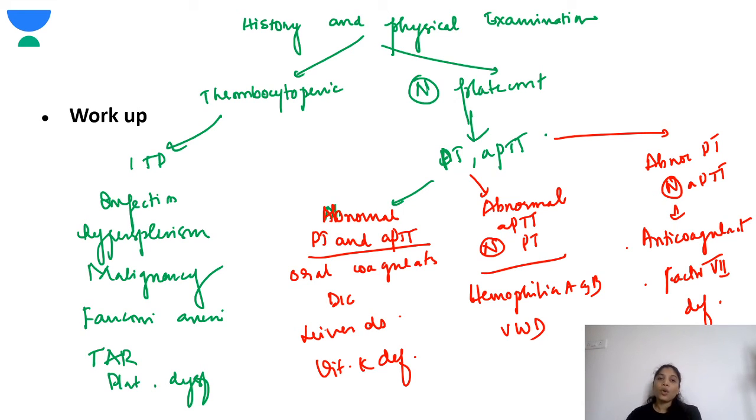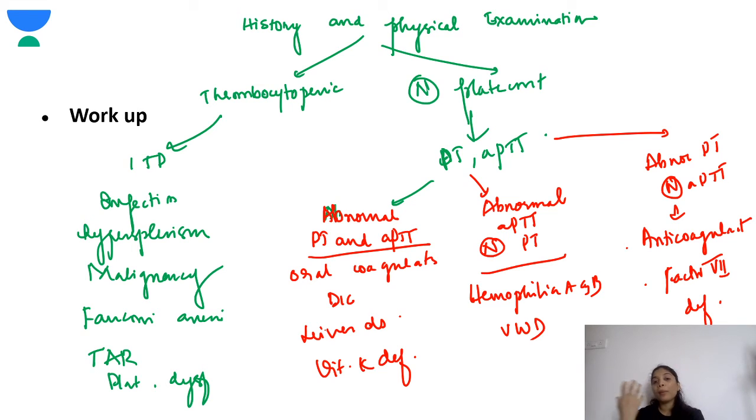Okay. So when you get a history and physical examination, you get a platelet count, and if there is thrombocytopenia, you can think of various conditions where there is decreased platelet count. One is ITP, that is idiopathic thrombocytopenic purpura. There is infection, hypersplenism, malignancy, Fanconi anemia, thrombocytopenia absent radii syndrome, platelet dysfunction.